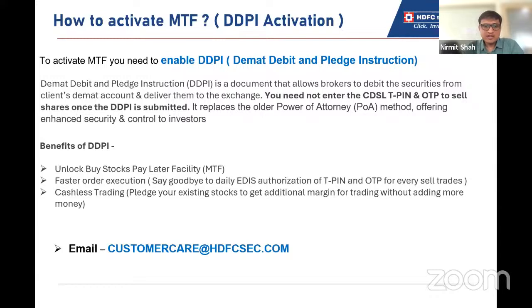Now, if your DDPI is not activated, then you should reach out to customer care at hdfcsec.com. They will provide you a link. You should click on that link, and through an OTP you can activate your DDPI. It's a completely paperless process. Before that, you can also check. You should have received an email from eddpi@hdfcsec.com at the time of account opening. If it is not there, then you can reach out to customer care.